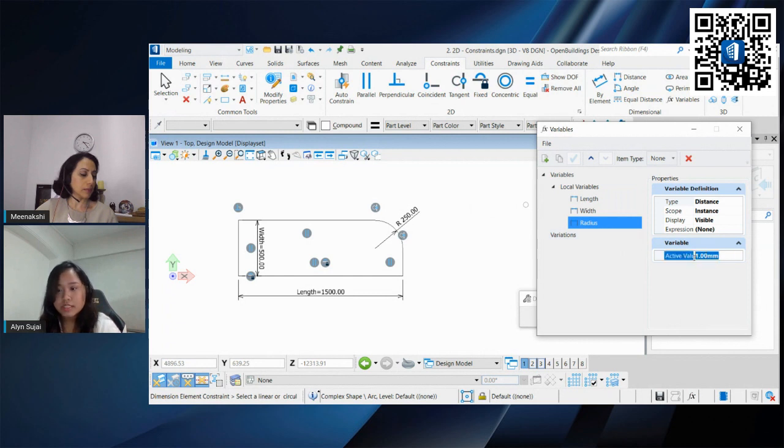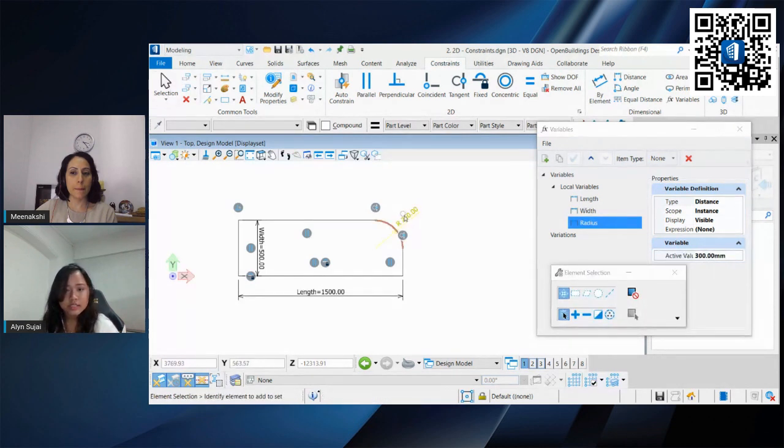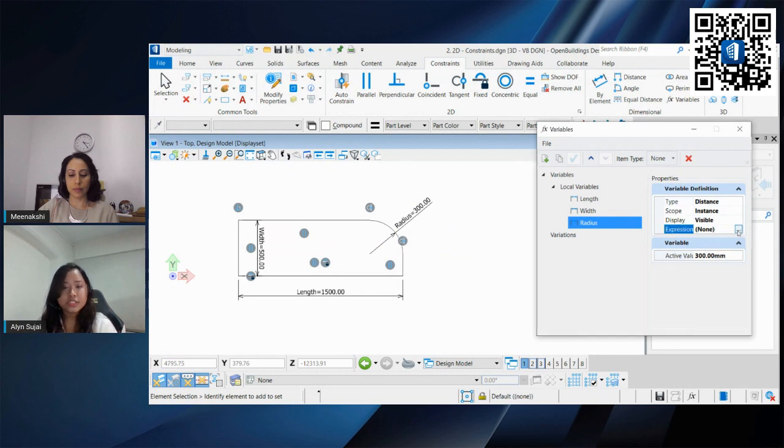And with this radius, again, you can either type in your own values or you can use an expression. So let us see, maybe 300. Let us edit our dimensions to 300. Or again, you can use an expression.